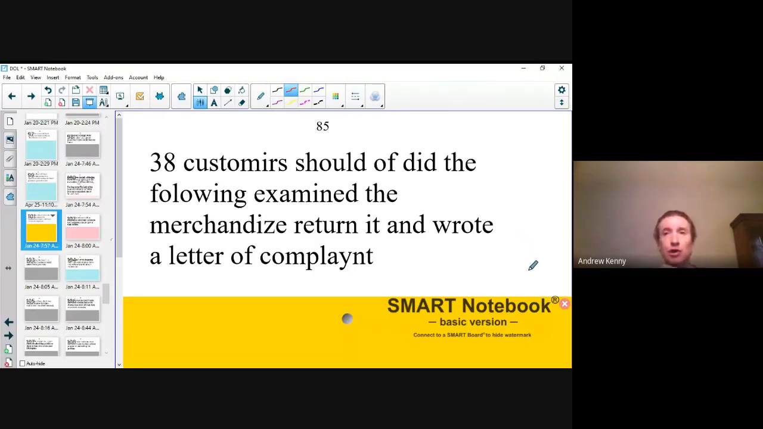It says: 38 customers should have did the following: examined the merchandise, returned it, and wrote a letter of complaint. Okay, I'm going to read it one more time. 38 customers should have did the following: examined the merchandise, returned it, and wrote a letter of complaint.